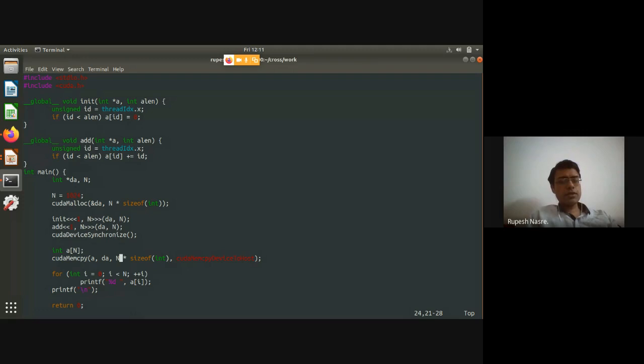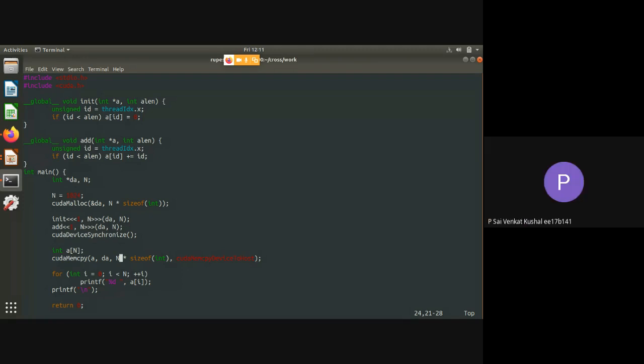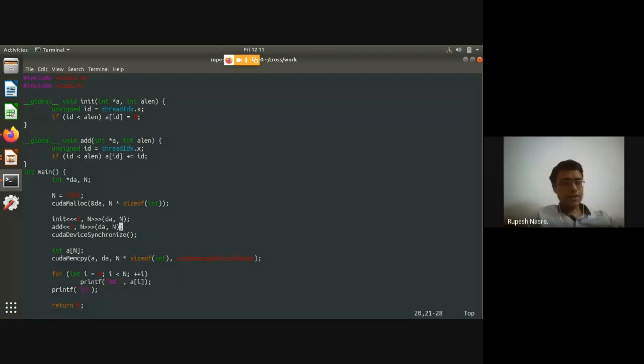Anybody has any questions so far on this? Any issues anybody sees before I compile the program? So one more less than symbol after add. Oh, right. You are right. Good.